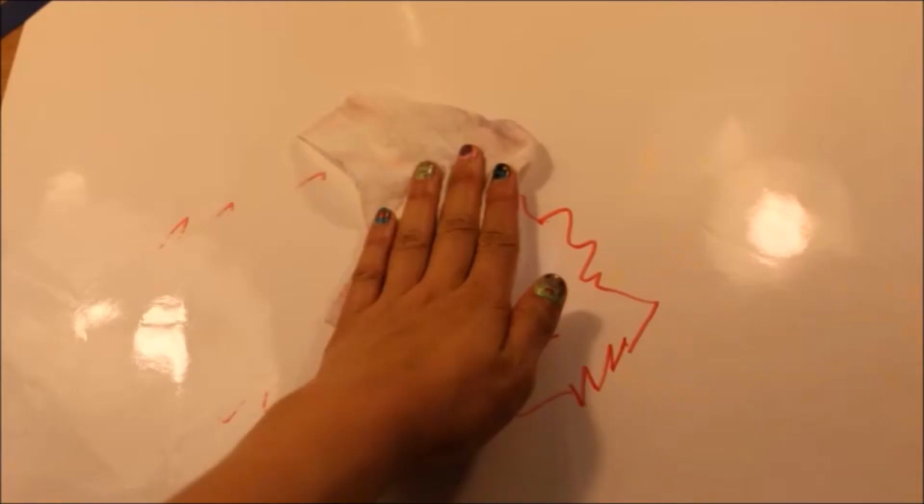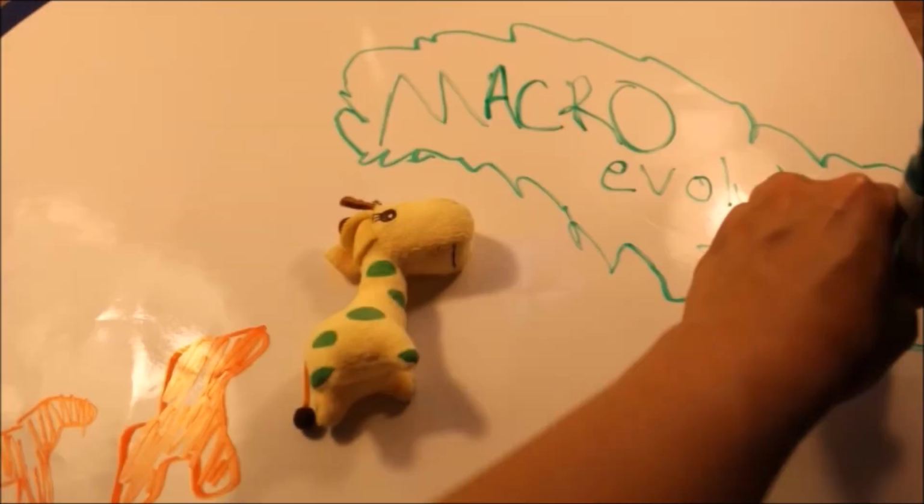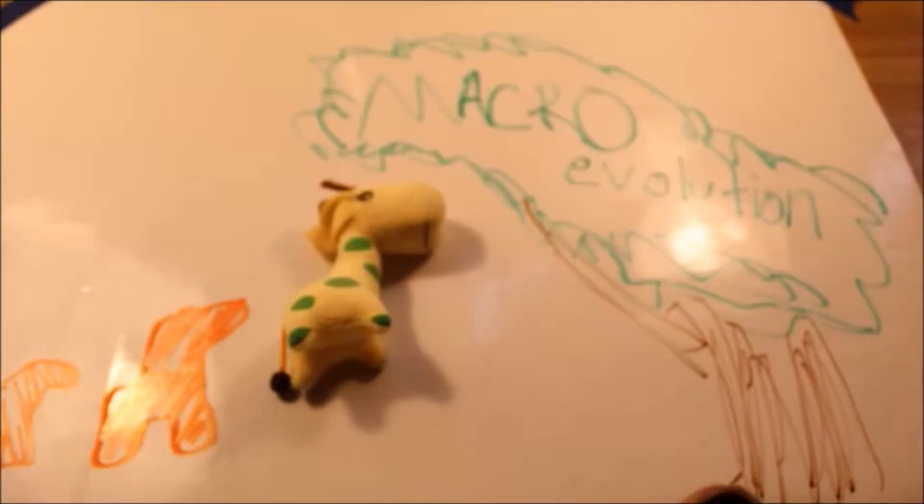The other main component of evolution is macroevolution. This is what is commonly thought of when evolution is discussed. Macroevolution is defined by large-scale changes in populations that occur over a long period of time.